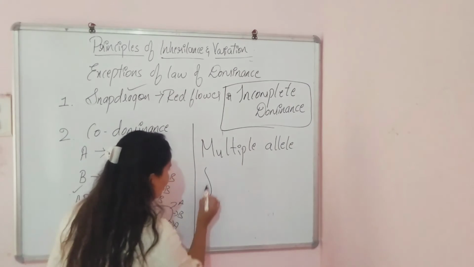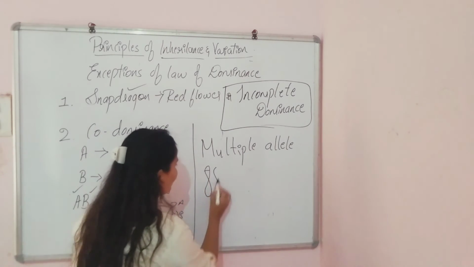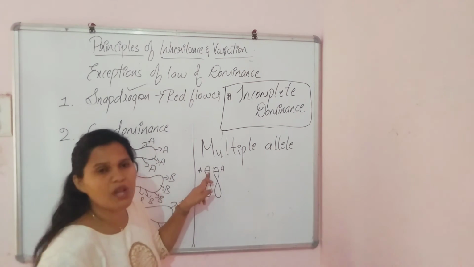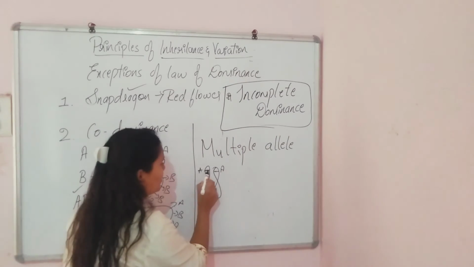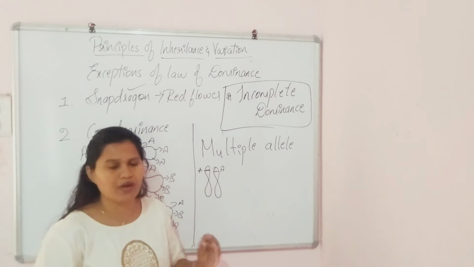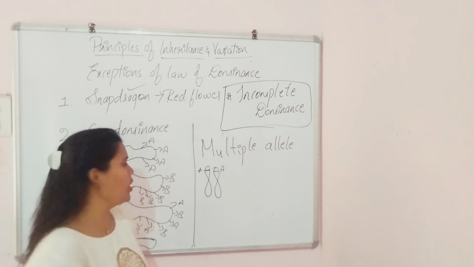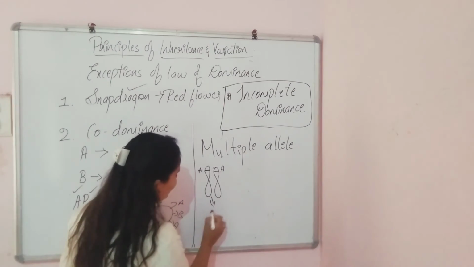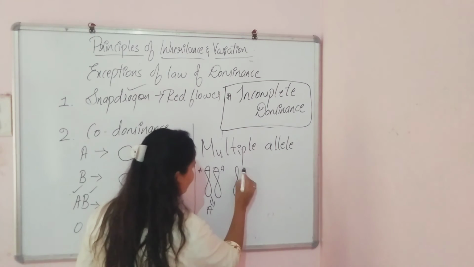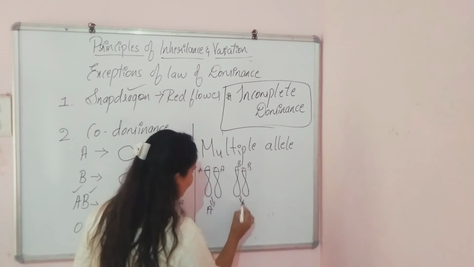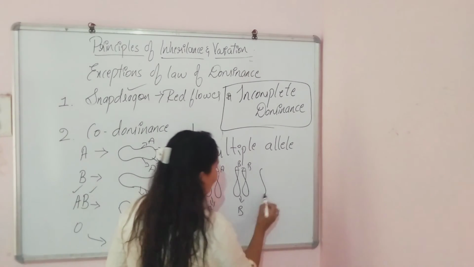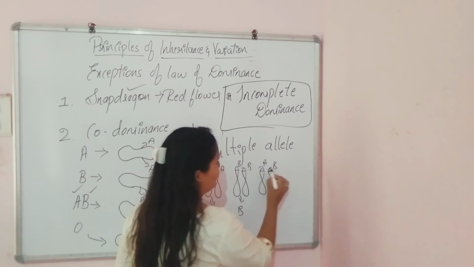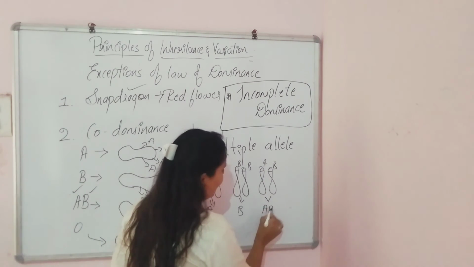So have a look over here. If a person having a chromosome will be having the antigens A, where this is called the locus. On a chromosome, where a particular gene is present, that position of a gene is called the locus. A person having both the A and A, then he will be having the blood group A. Again, a person having B and B will have the blood group B. In case of AB, one chromosome will be having the A antigen and another will be having the B. Hence, that person will be having the AB blood group.